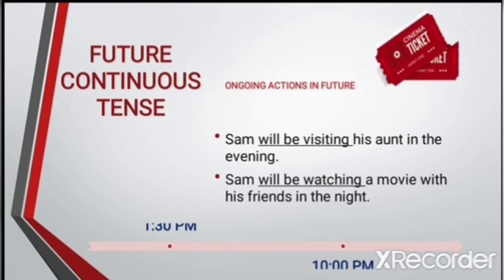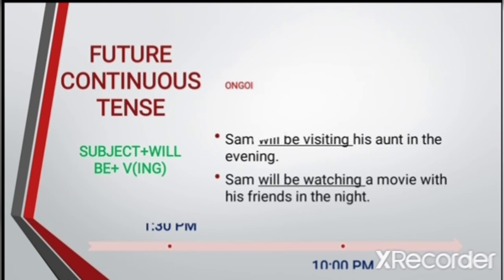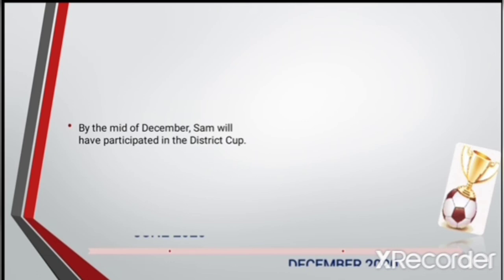We just saw how Sam's day would end with a movie with his friends in the month of June. He will continue with his regular routine from the next day. Sam is a promising football player and he was aiming to win the district cup at the end of the year. By the mid of December, Sam will have participated in the district cup.